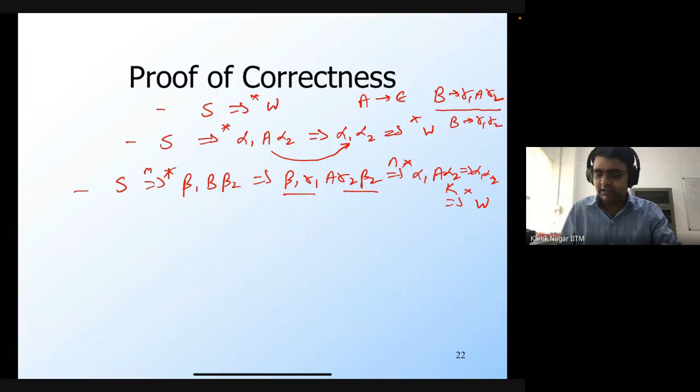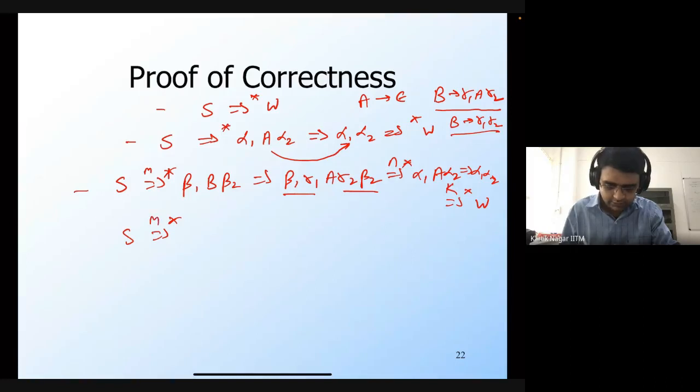So that's what we said: we'll take any subset of nullable symbols in the body of the production, and we will proactively convert the non-terminals present in that subset to null, or we'll simply eliminate those. So this is the production rule that we will use. So this means that at this point, I can